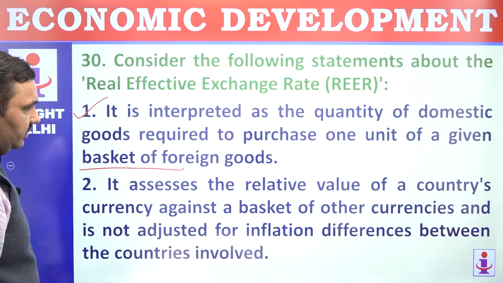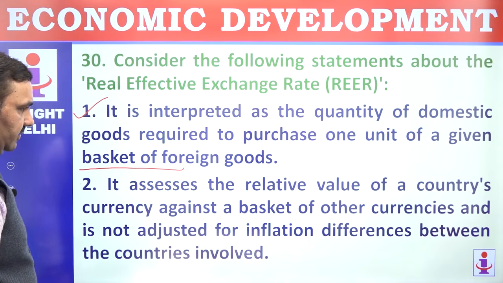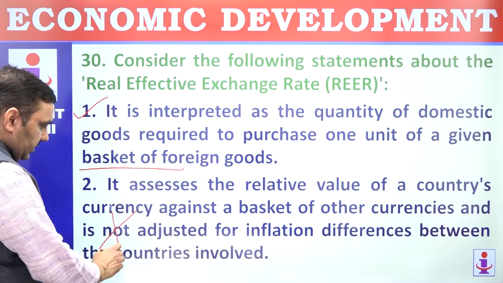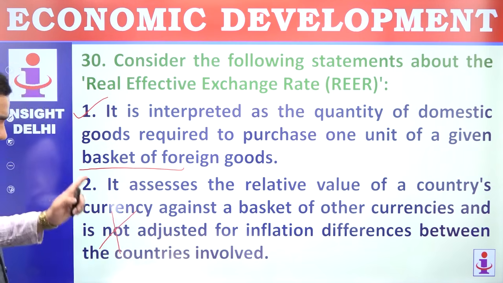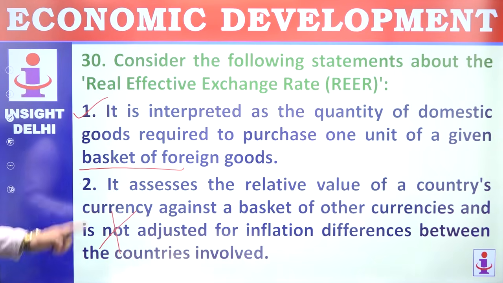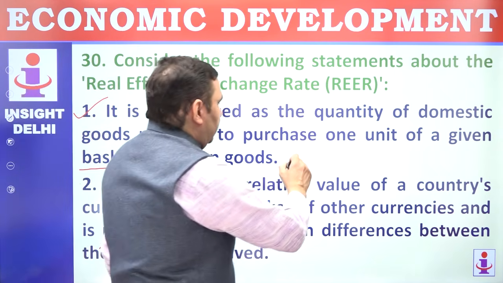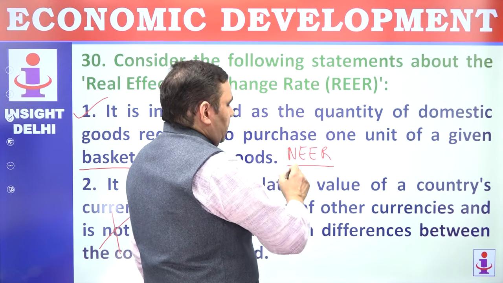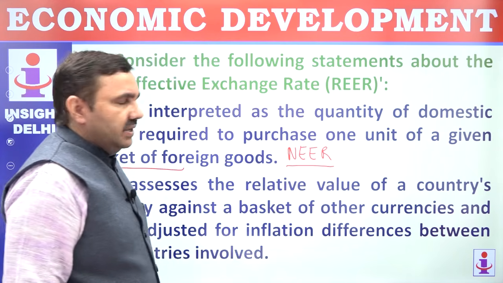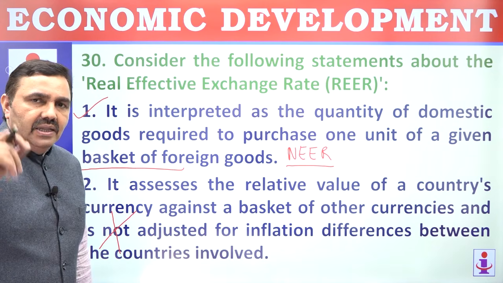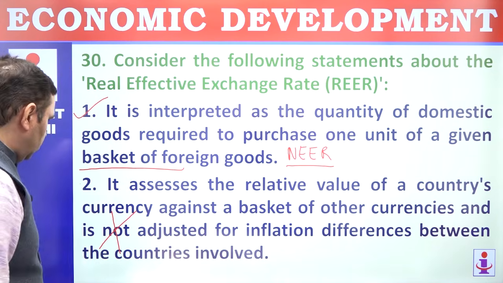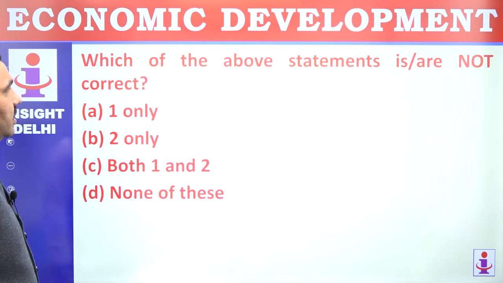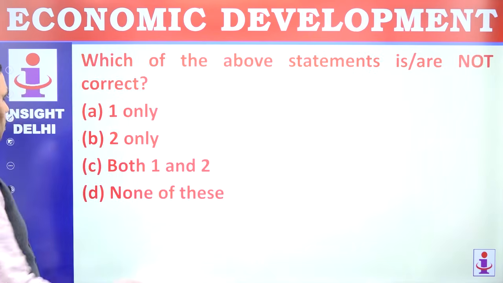It assesses the relative value of country's currency against a basket of other currencies and is inflation adjusted. So this is wrong here, because nominal effective exchange rate has inflation in it. Real has no inflation in it. So this is wrong. Which of the statements is not correct? It's only 2.